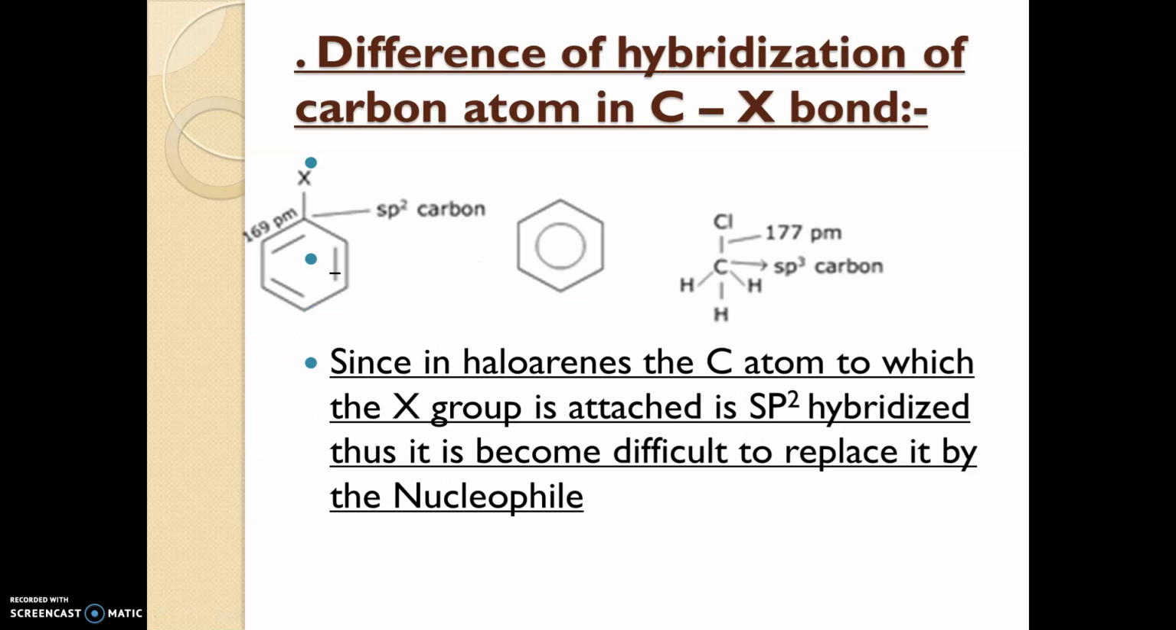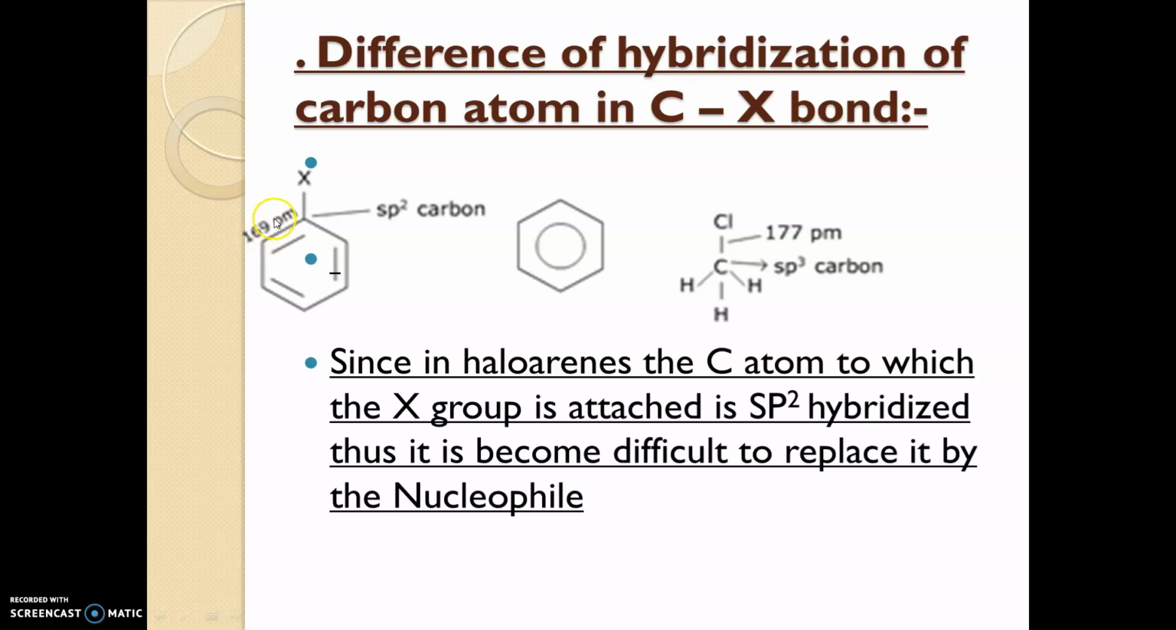And the second reason is the difference in hybridization of the C-X bond. We know the carbon halogen bond. If we check the haloalkanes, the carbon halogen bond is sp3 hybridized. Why? Because this carbon is attached with 1, 2, 3, 4 atoms. If a carbon is attached with 4 atoms, it will show sp3 hybridization. But the carbon atom in the haloarenes is sp2 hybridized. Here it is attached to 1 halogen and 2 other atoms, so its hybridization will be sp2.